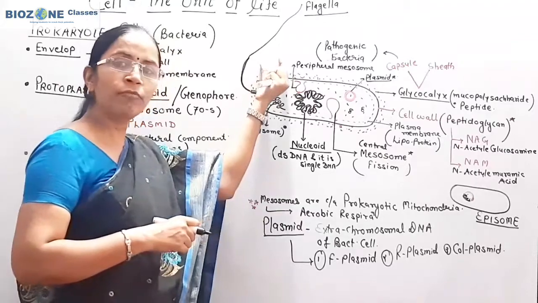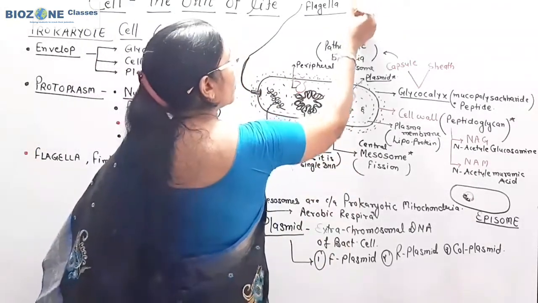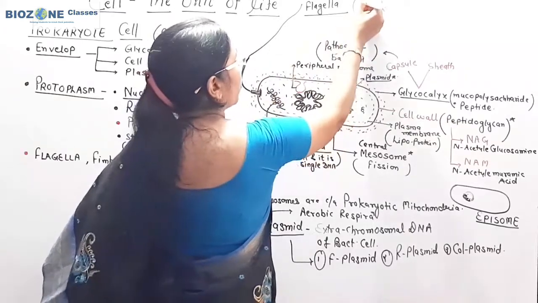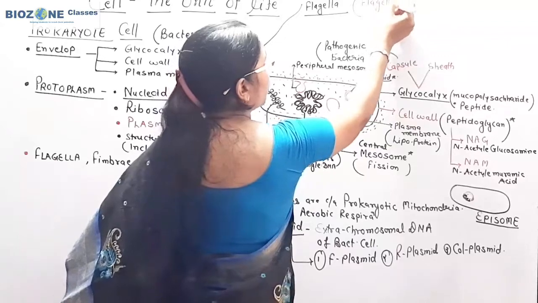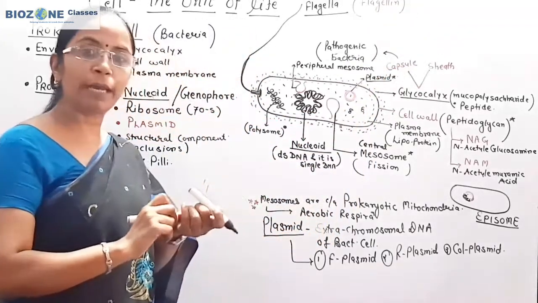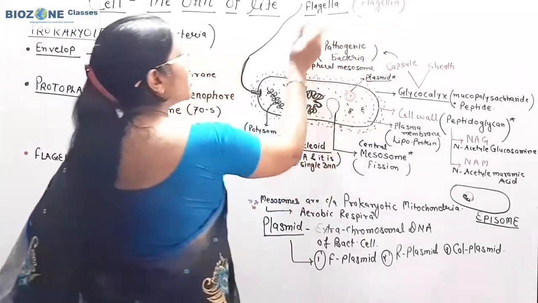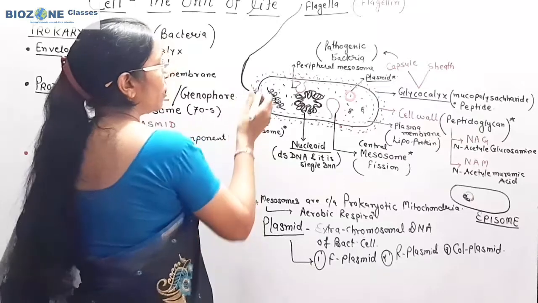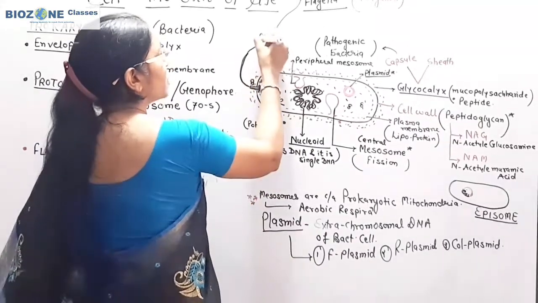Now, when we study about the flagella, an important thing you remember: in bacteria or in prokaryotes, flagella is made up of flagellin protein. That is the main difference from the eukaryotic flagella. As well, this flagella is made up of three parts. This is A, this is B, and this is C.